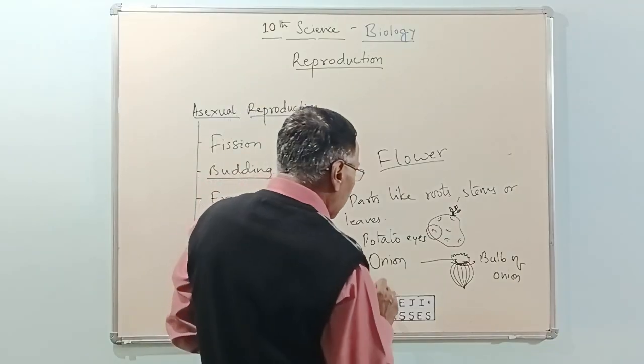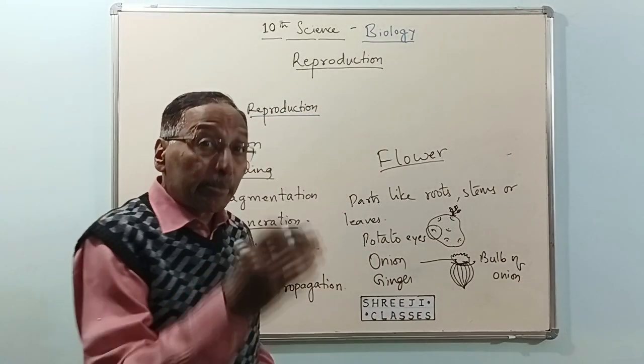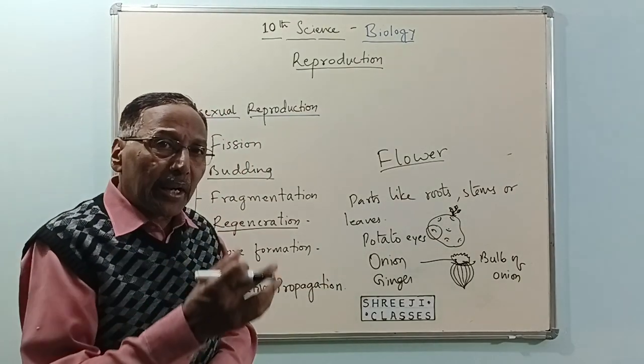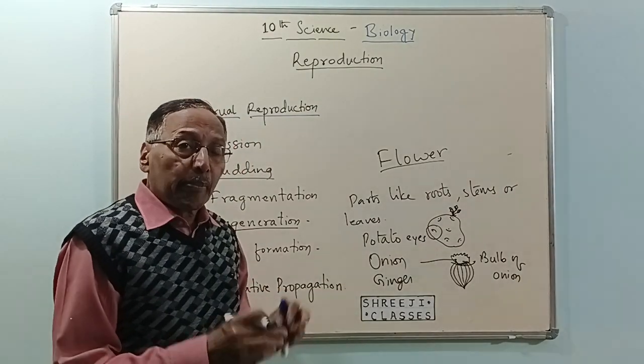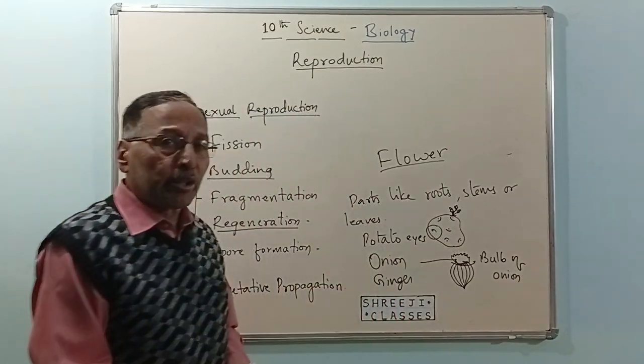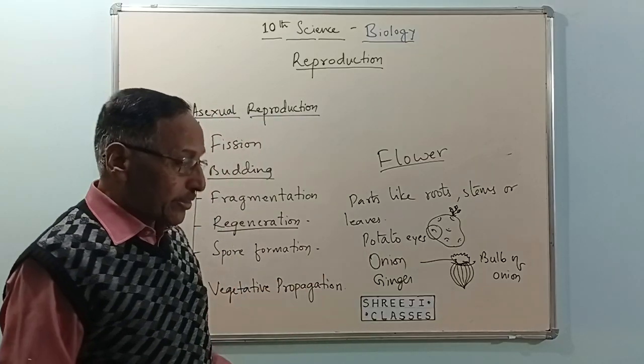Similarly, we have ginger or turmeric. All these can grow into new plants. Only the parts of ginger, turmeric, onion, or potato tuber, you can grow new plants from these parts.